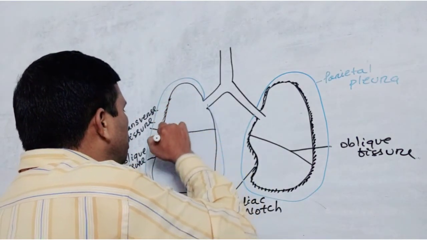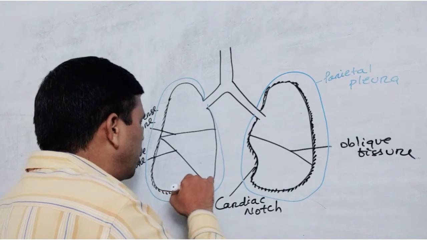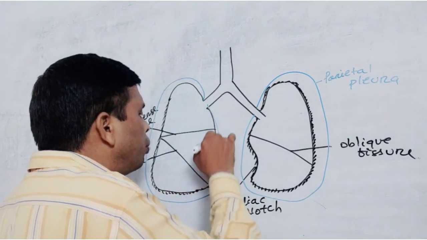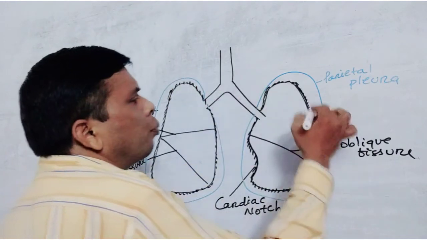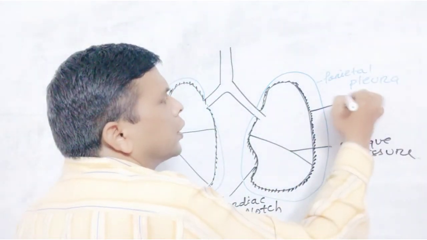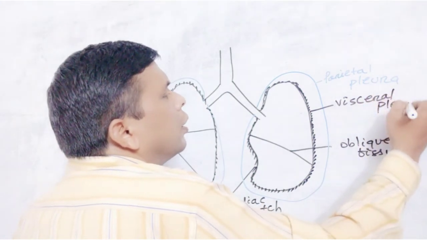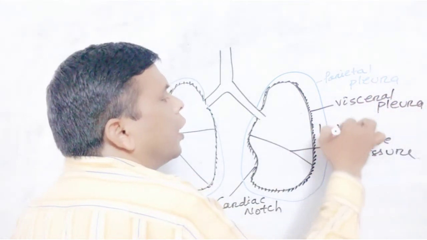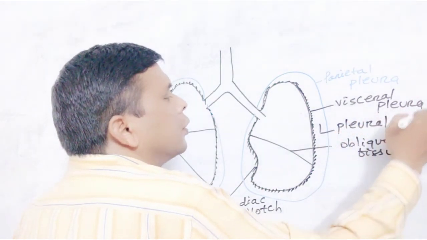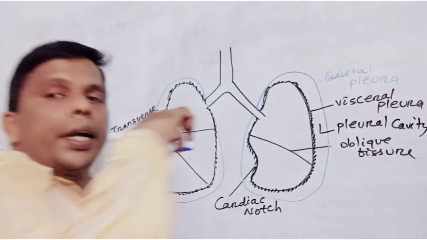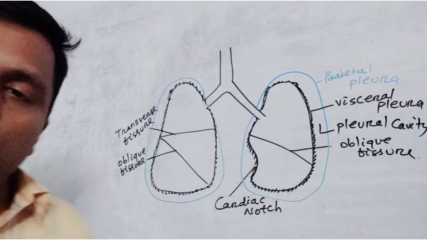Here also, the outermost is the parietal pleura and the inner is the visceral pleura. In between the parietal and visceral pleura, there is a cavity called the pleural cavity. This pleural cavity is filled with fluid, the pleural fluid.